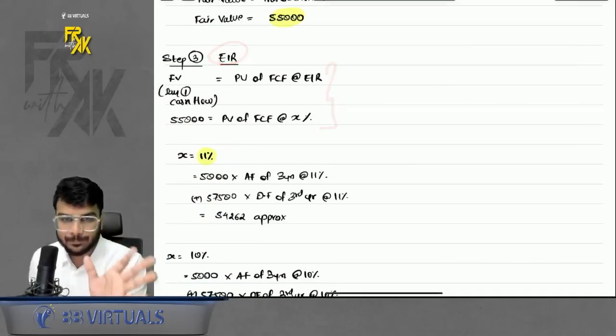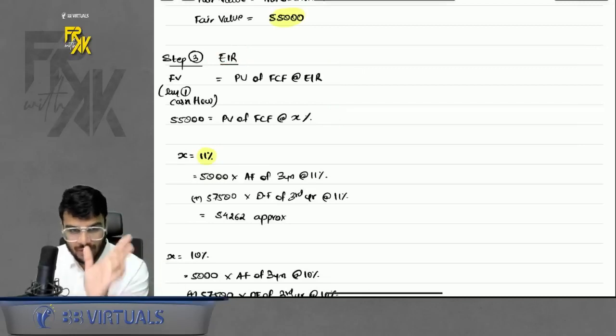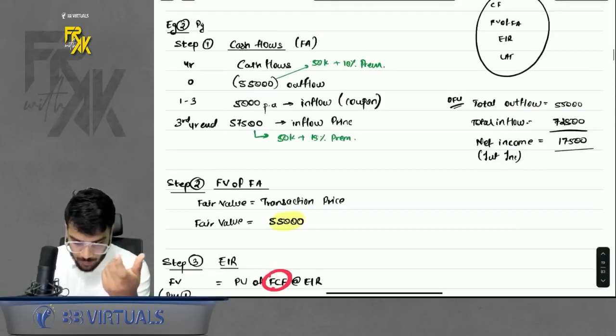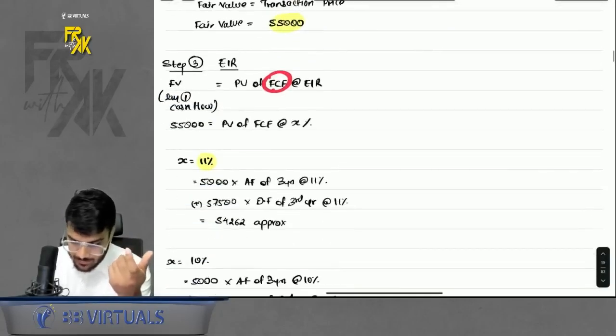To find the EIR, just use the basic formula of fair value. What was the fair value? Fair value is equal to present value of future cash flow at EIR, right? Fair value we assume to be the day 1 inflow or outflow. Future cash flows we already have in the form of the cash flow table, right? This we have to find.